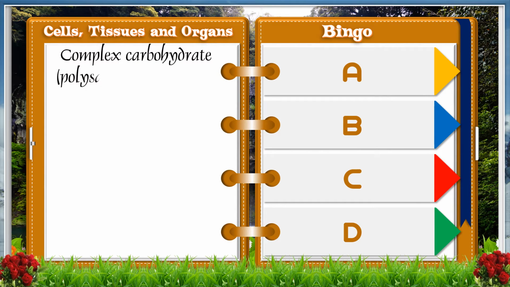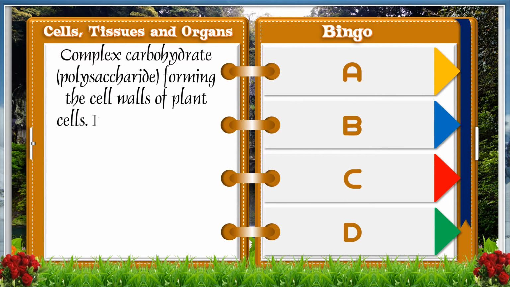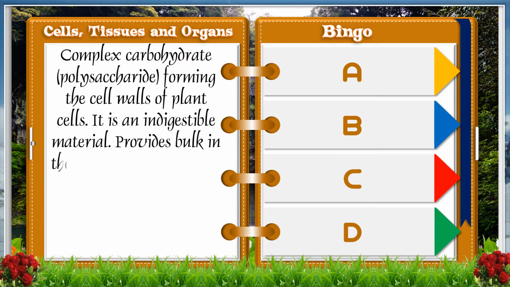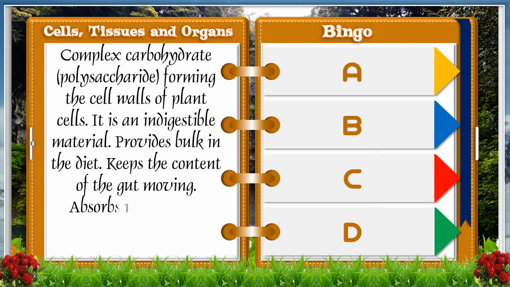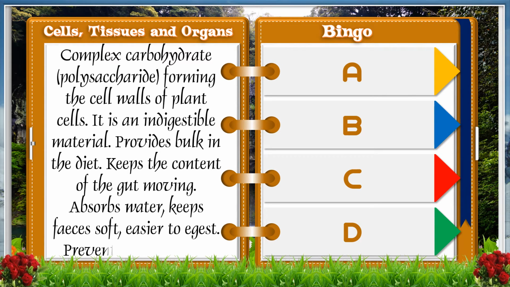Complex carbohydrate, which is a polysaccharide, forming the cell wall of plant cells. It is an indigestible material, provides bulk in the diet, keeps the content of the gut moving, absorbs water, keeps feces soft, easier to ingest, prevents constipation.